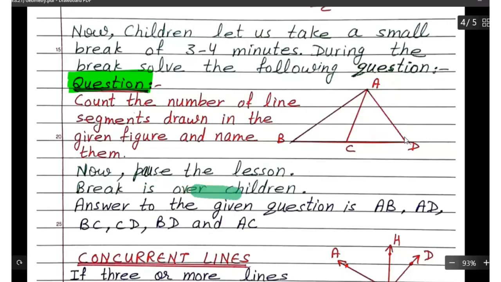Break is over, children. So the answer to the given question is, the line segments here are AB, AD, BC, CD, then we have BD, then AC. So these are all the line segments in the given figure.